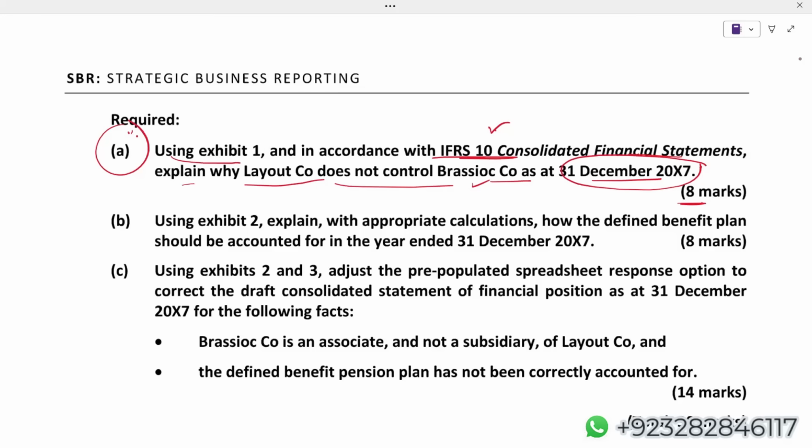What do you mean by relevant activities of the investee? I'll be participating in my investee's, let's say, operating policies, financing, and investing policies. If I can participate, then the returns the investee generates will be affected by it. Ultimately, I am also exposed to the variability in the return.